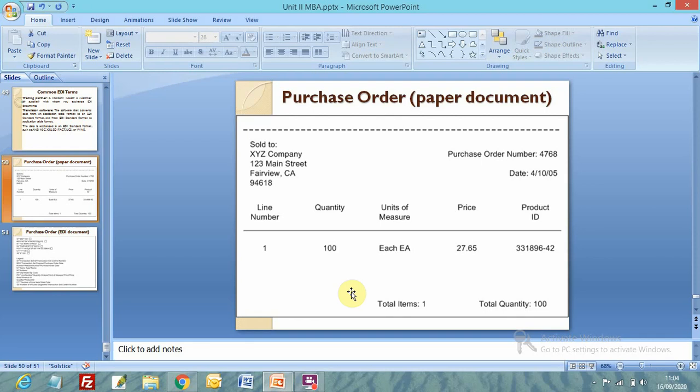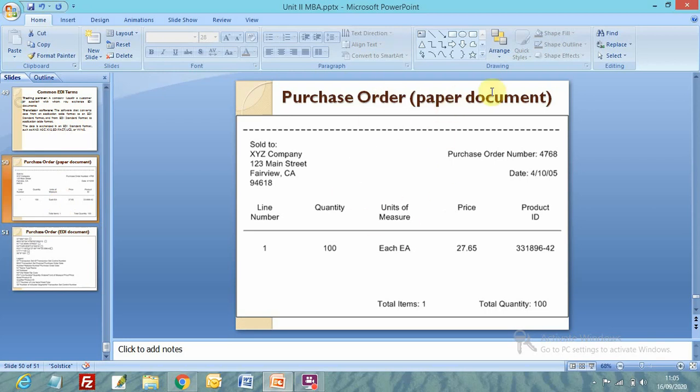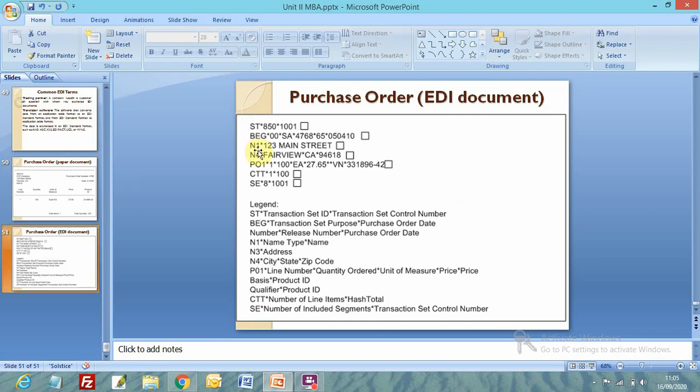Now what is the conventional process, what we usually do: we print it, then we get it signed from the authorities, then we scan it, and then we email it to our trading partner, or our vendor. And in case of EDI, the software sends it to our trading partner, it updates the records of the trading partner, and it sends a signal back to us that we have received your order, right? And this is the conventional order format, a paper document basically, and this is the EDI document.